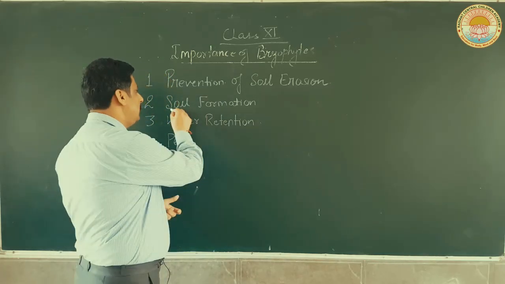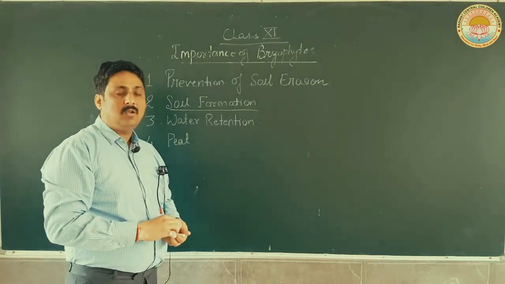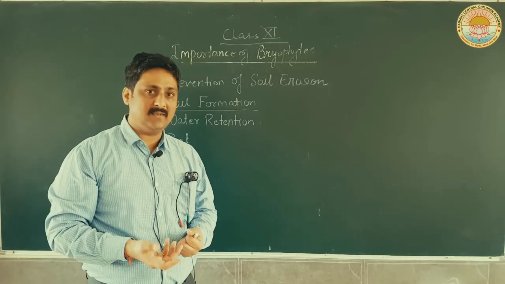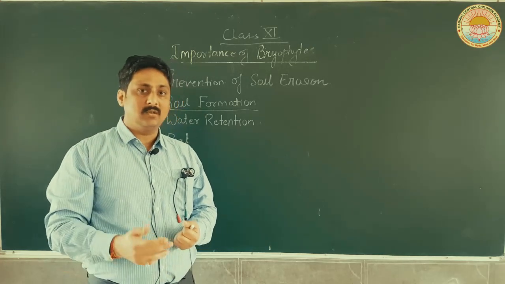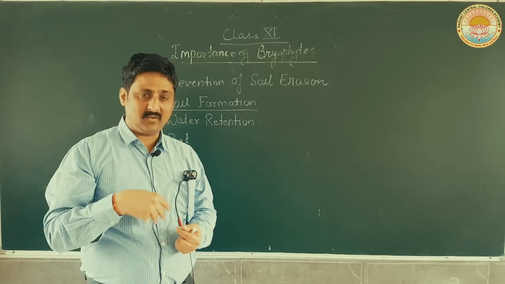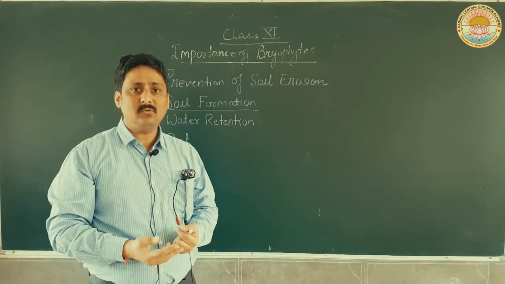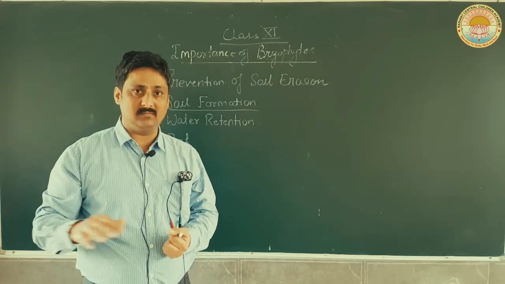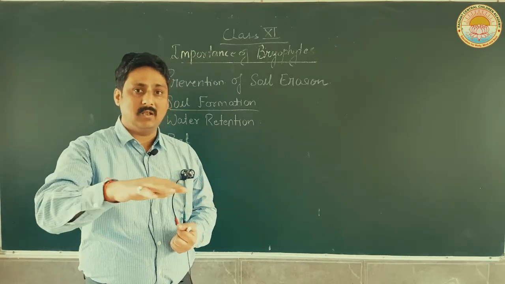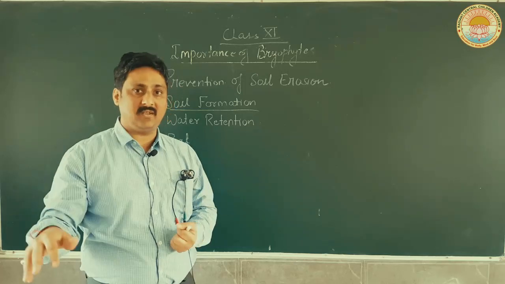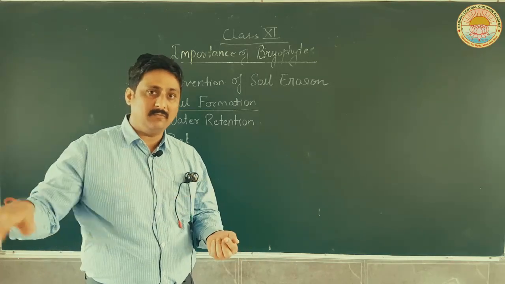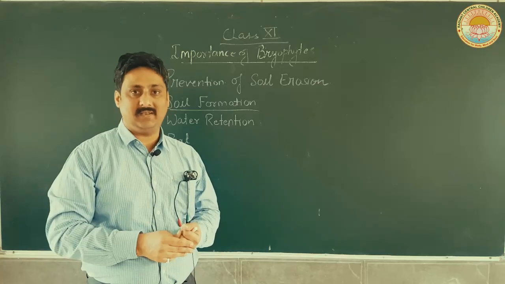Now, let us talk about soil formation. Of course, lichens, as I have already told you, are the first colonizers. Then the next organisms start to surround the soil, that is, we have the next succession. After the lichens, bryophytes colonize the particular area.